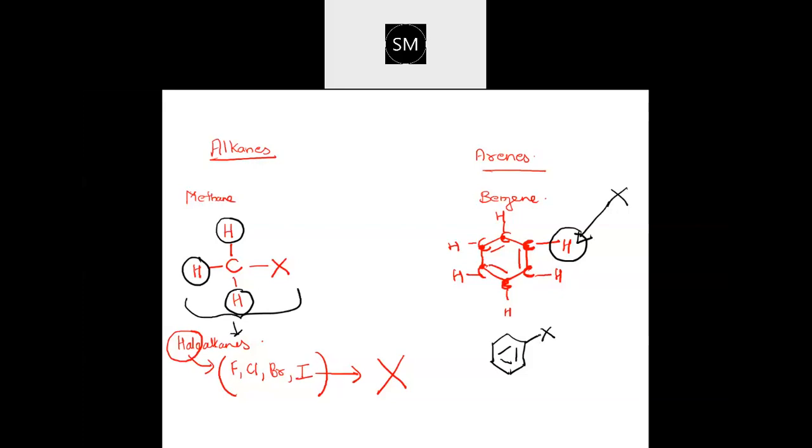So don't think the halogen has just come over there. It has come by replacing one hydrogen which is already there, though we don't show it. Did you follow what is haloalkanes and what are haloarenes? Everyone?